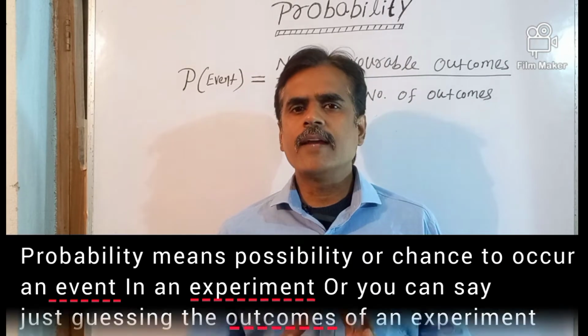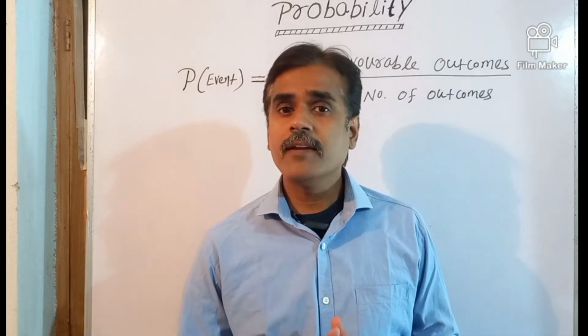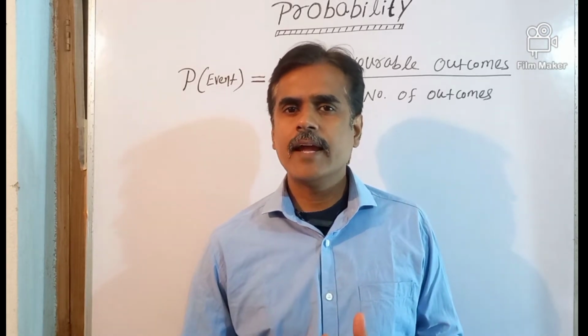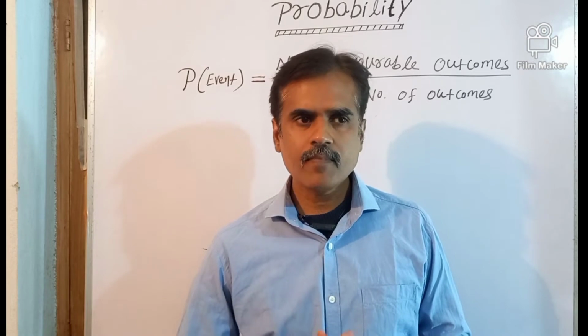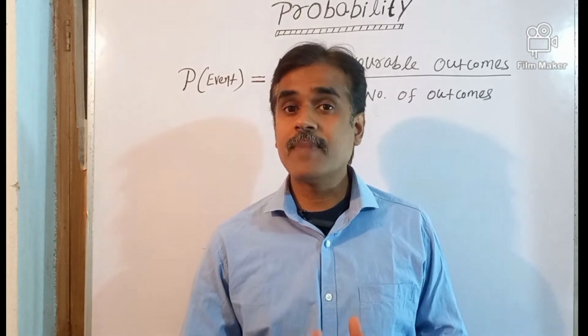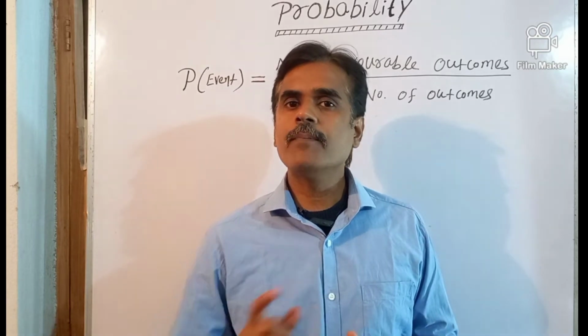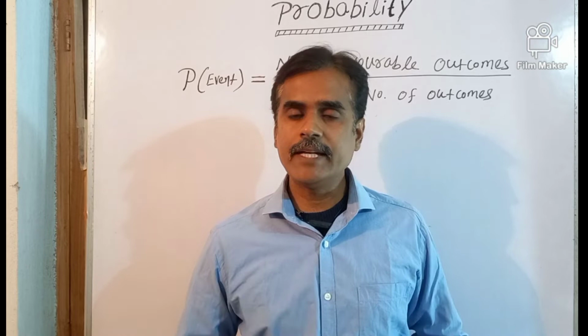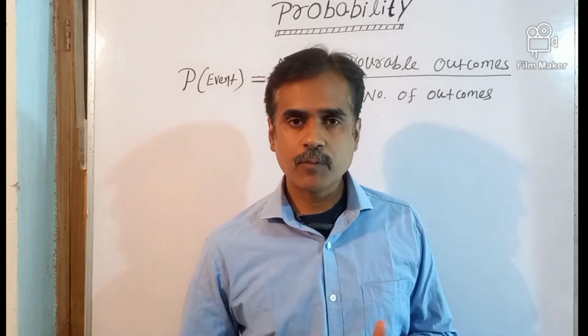Suppose there is a school bag, and in this bag we have five books, three books for science and two for mathematics. We want to take out books one by one from this bag. When we take out one book, it can be of physics, it can be of mathematics, both are possible.